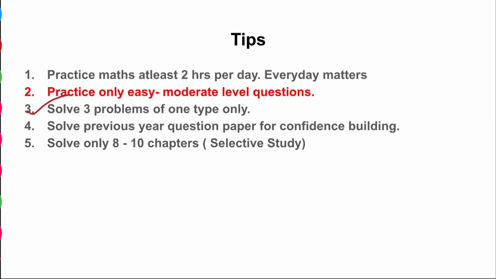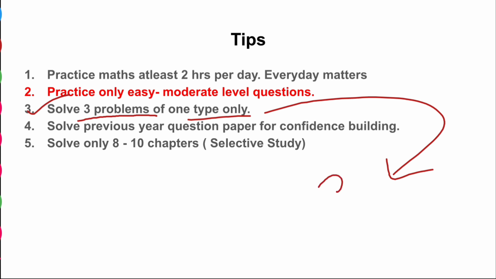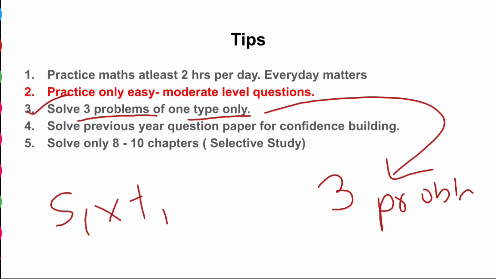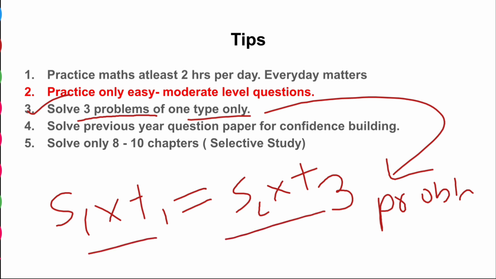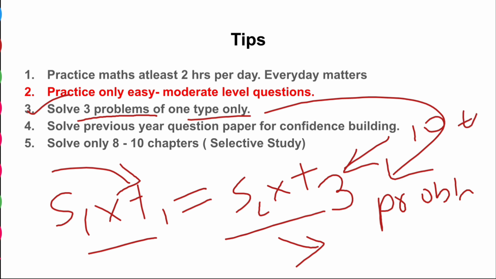Also, point number 3: make sure you practice 3 problems on one type only. What should be your final objective? Your objective is to get the concept, and to get a concept, solving 3 problems is more than enough. For example, let's consider speed, distance, and time. There might be a problem in which the distance is similar, so you'll have a concept like this: s1 into t1 is equal to s2 into t2. Just saying. So this is one type of concept. Solve 3 questions on such a concept, then move to the next. You need not solve 10 problems on such type of questions. That is what I wanted to convey.